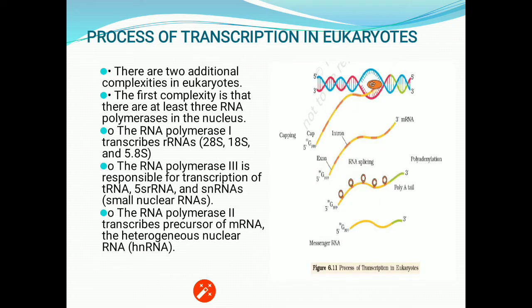Now about the process of transcription in eukaryotes. In eukaryotes, as I have already told you, it is a little bit complicated. It has different types of RNA polymerase involved in the formation of different types of RNAs. It has a monocistronic unit, so it will form the exons and introns on the RNA, and so we need to remove the introns, and then only the exons will be there to form a protein.